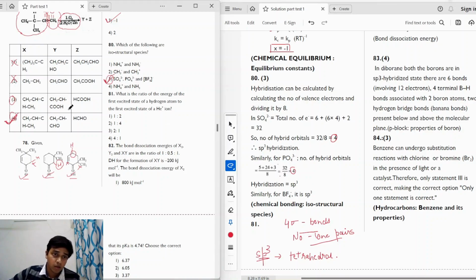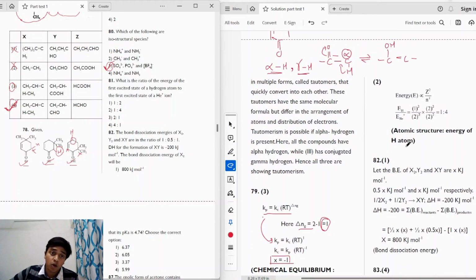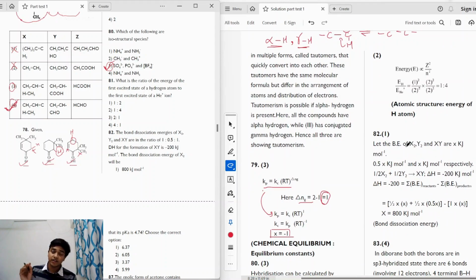Moving on to the next question. The question says, what is the ratio of the energy of the first excited state of a hydrogen atom to the first excited state of a helium plus ion? We have to be careful in this question, because a mistake a lot of students make is that they get mistaken by this. We are given the first excited state, not the first state. For the first excited state, we have to take n is equal to 2, right? Many students make a mistake and take n is equal to 1 when they see first excited state. So ground state is n is equal to 1, whereas the first excited state is n is equal to 2.